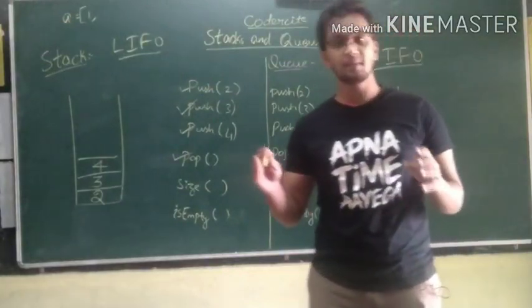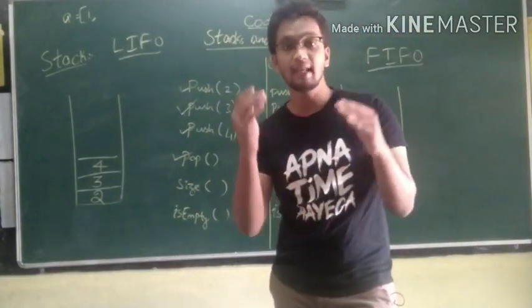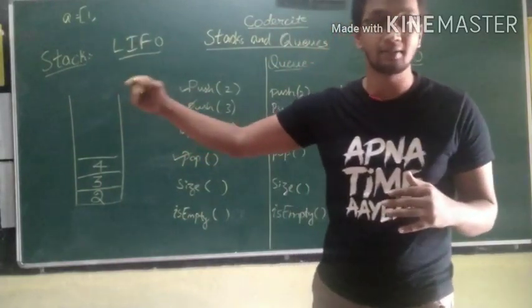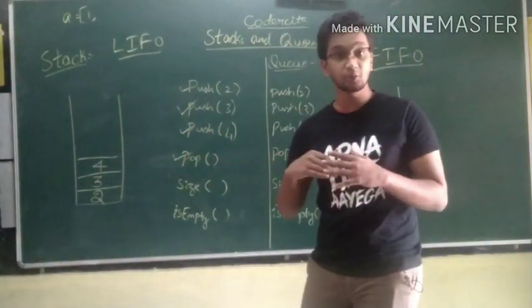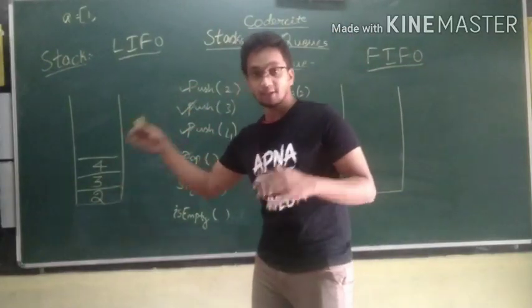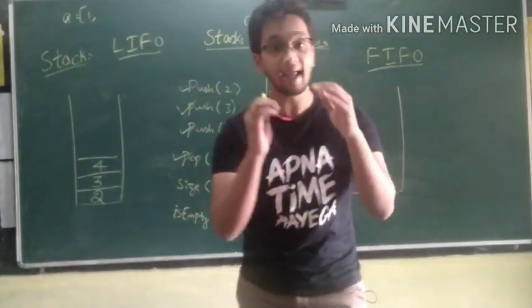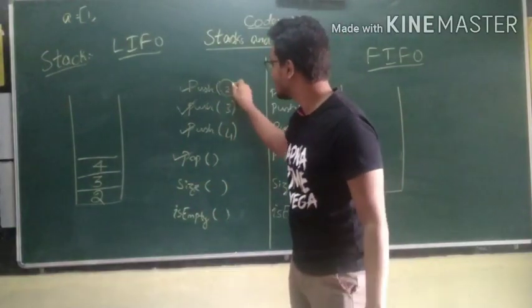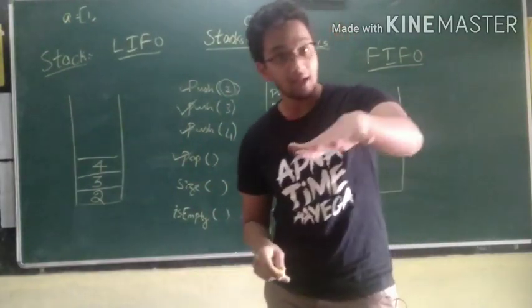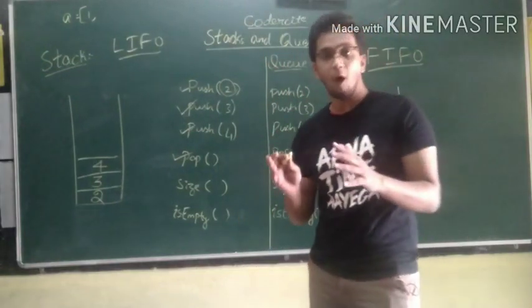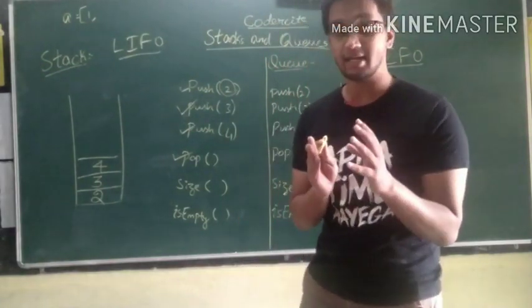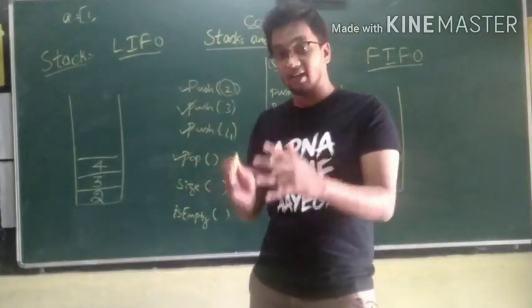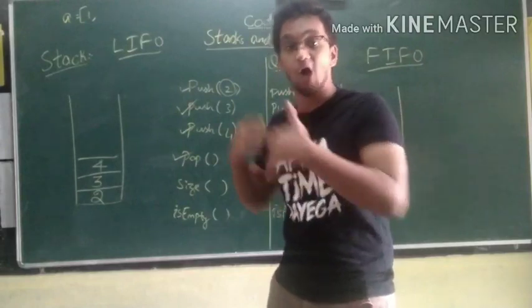This pop operation removes the last element which was pushed onto the stack. So what was the last element that was pushed onto the stack? 4, right? The pop operation doesn't take any parameters itself, as the push operation did. The push operation took the data which is to be pushed onto the stack, but the pop operation doesn't take any data. The pop operation itself will pop the last element which was pushed onto the stack.